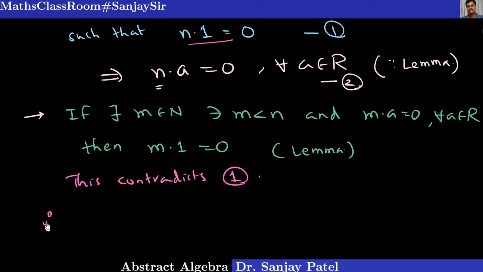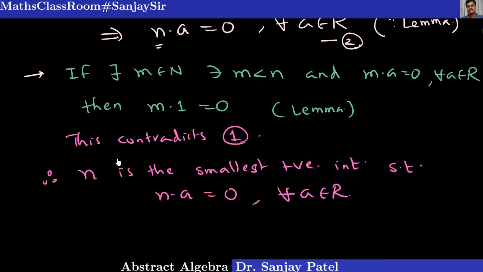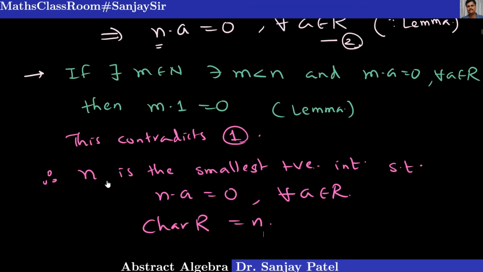So therefore n is the smallest integer is proved. n is the smallest positive integer such that n times a equal to 0 for every a belongs to R, and that means characteristic of R is equal to n.